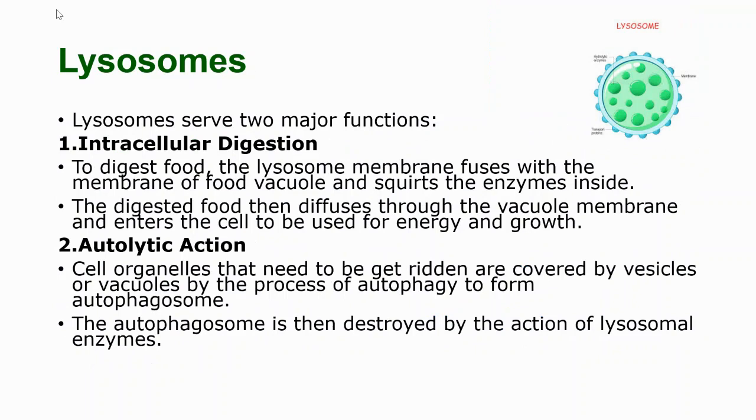Next, we come to the lysosome. Lysosomes serve two major functions. Number one, intracellular digestion. The lysosome membrane fuses with the membrane of food vacuoles and squirts the enzymes inside. The digested food then diffuses through the vacuole membrane and enters the cell to be used for energy and growth. Next comes the autolytic action. Cell organelles that need to be got rid of are covered by vesicles or vacuoles by the process of autophagy to form an autophagosome. The autophagosome is then destroyed by the action of lysosomal enzymes.